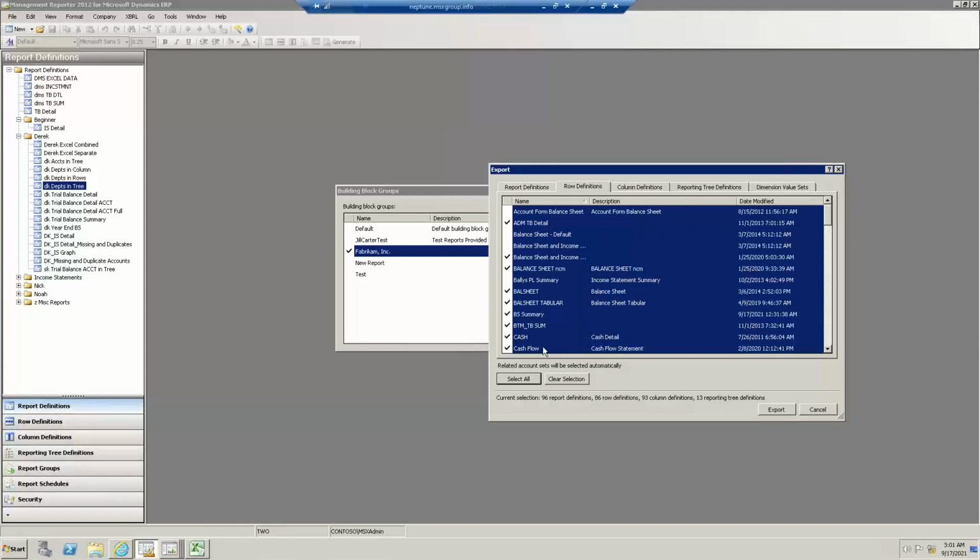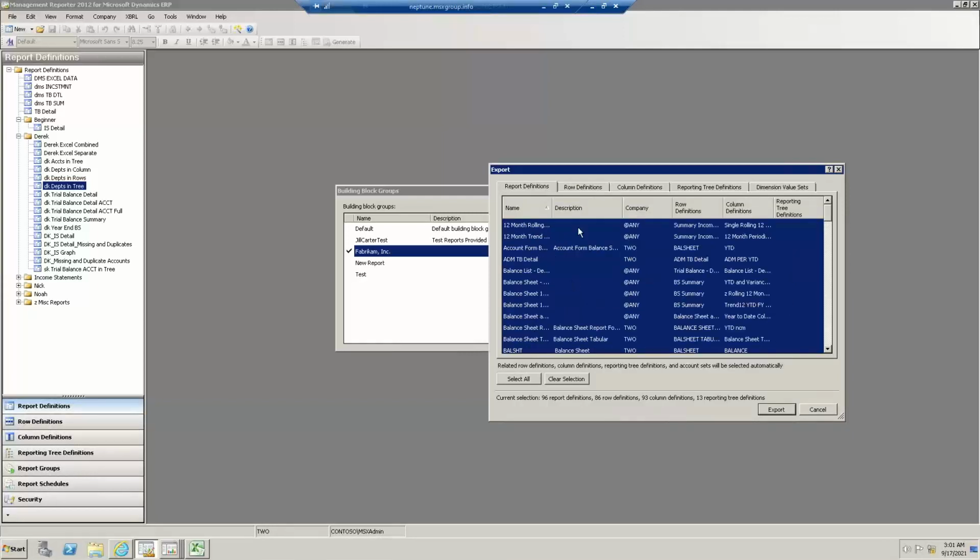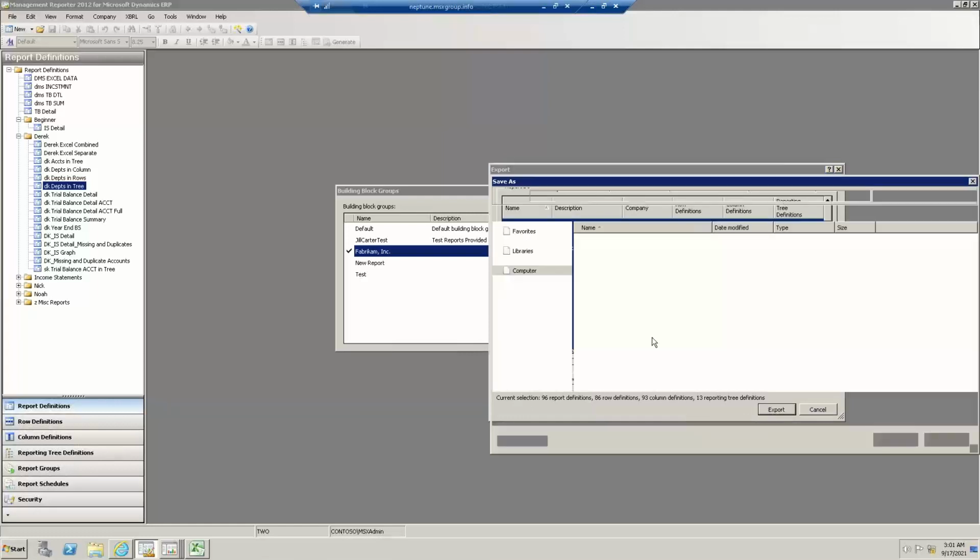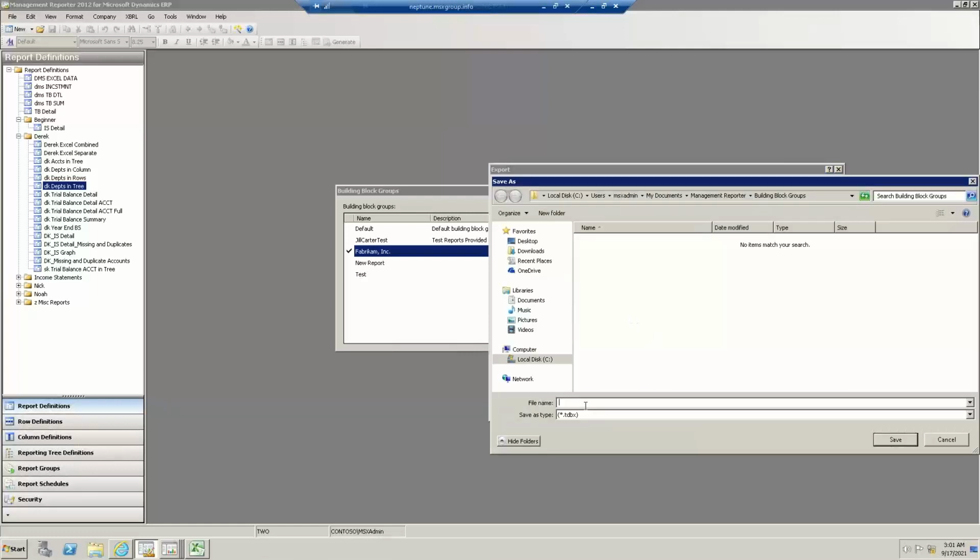And to cut the corners here, I'm not going to do all the little keystrokes, but long story short, first of all on the report tab, I'm going through all tabs, selecting all, and I'm going to export out. And really when you do export, what it does is it produces a file with a .tdbx extension, and that's really just Microsoft's extension for a temporary database file of Manager Reporter reports, rows, columns, trees.